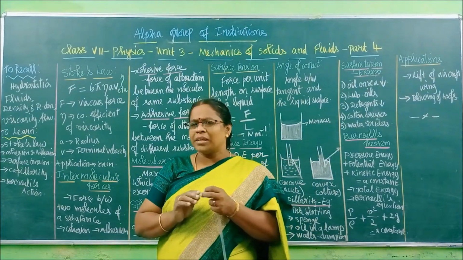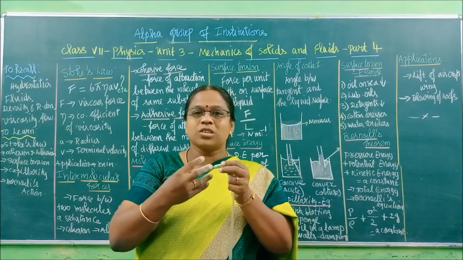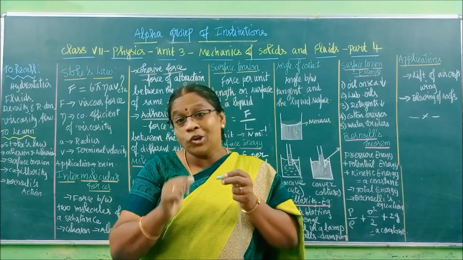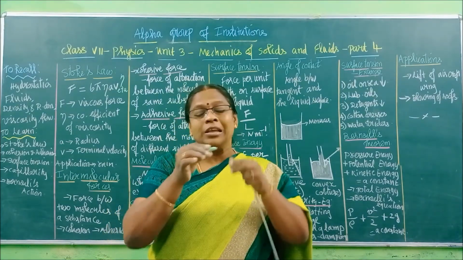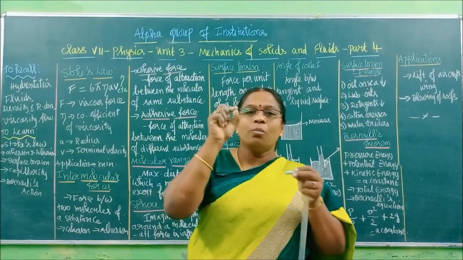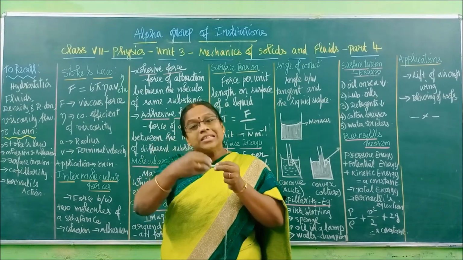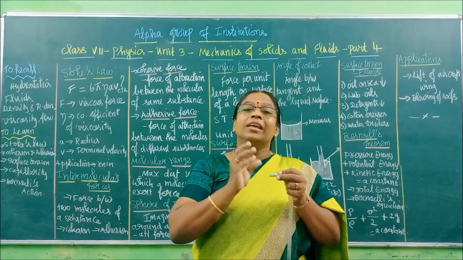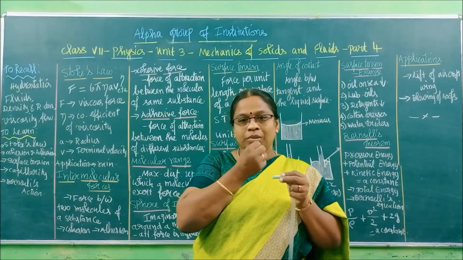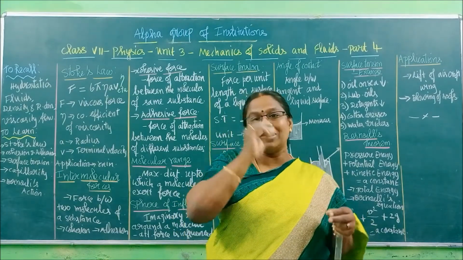What is happening there? When this chalk piece absorbs ink, the ink goes inside the chalk piece. The chalk piece has so many minute pores in it. Pores means small holes. Inside those holes, the ink will be absorbed, and the ink molecules will be kept inside the pores of the chalk piece.